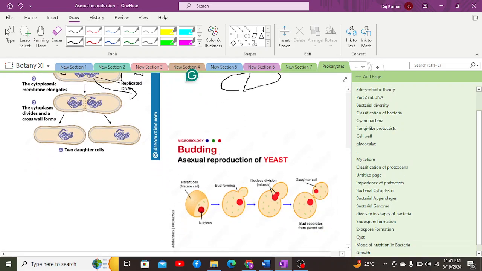After that, when it comes to budding, budding is a process which occurs in special bacteria species known as Planctomycetes. These are basically aquatic bacteria which live in an aquatic environment, and these are the bacteria where budding occurs mostly.